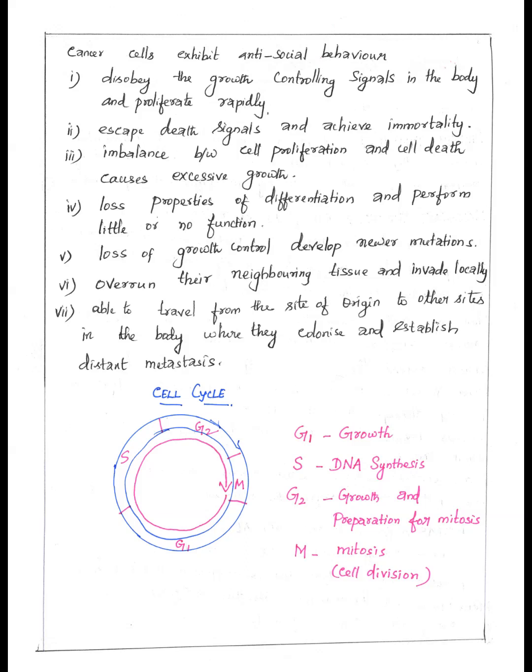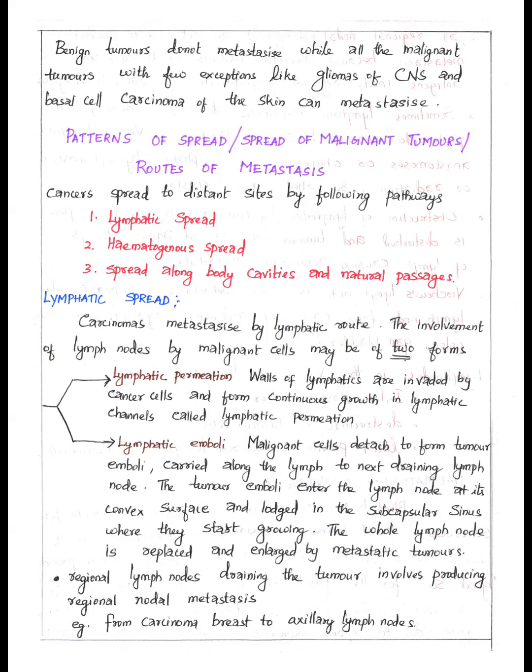Let's rewind what happens in normal cell cycle. First, cell enters growth phase, G1, then DNA synthesis, S phase, next growth and preparation for mitosis, G2 phase, then mitosis, or cell division, M phase. Then goes into the resting phase, G0, where the cell performs its function, but doesn't divide. In malignancy, instead of resting phase, the cell undergoes multiplication. Benign tumors do not metastasize. All malignant tumors metastasize, except gliomas of CNS and basal cell carcinoma of the skin.